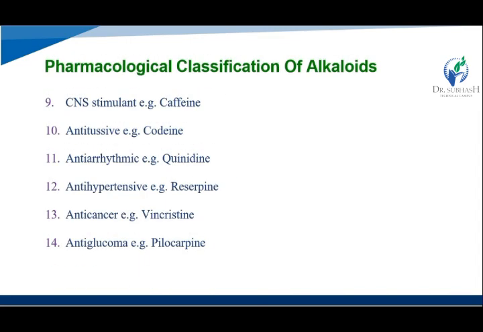Okay. Then CNS stimulant, that is caffeine. Then antidepressive, that is codeine. Antiarrhythmic, that is quinidine. Anti-hypertensive, that is reserpine. And anti-cancer, that is vincristine. And anti-glaucoma, that is pilocarpine. Okay, one disease name and second one, that is examples of the alkaloid which is used for the treatment of the disease. Okay.